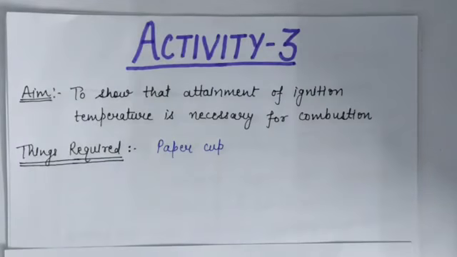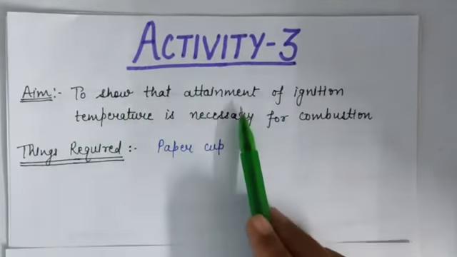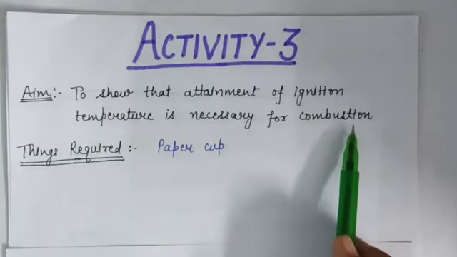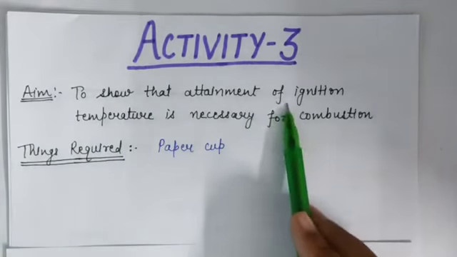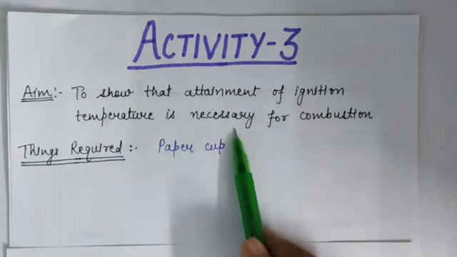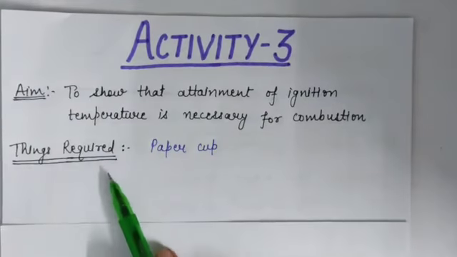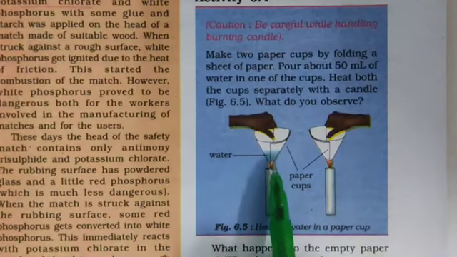We have already discussed that the attainment of ignition temperature is also a necessary condition for combustion. So now, in activity number 3, we will try to show that attainment of ignition temperature is necessary for combustion. The aim of this activity is to show that attainment of ignition temperature is necessary for combustion. For doing this activity, the thing required is a paper cup. So first of all, take a paper cup.